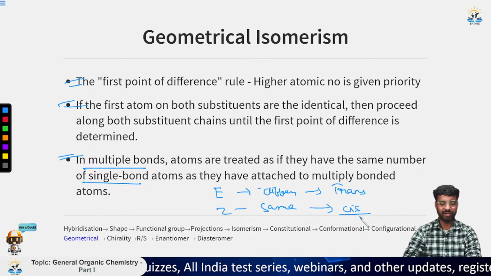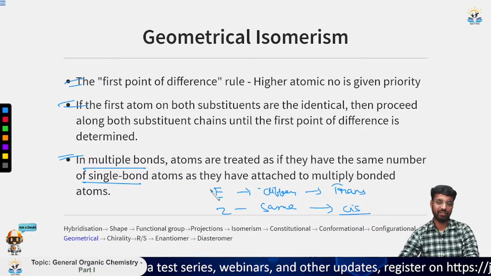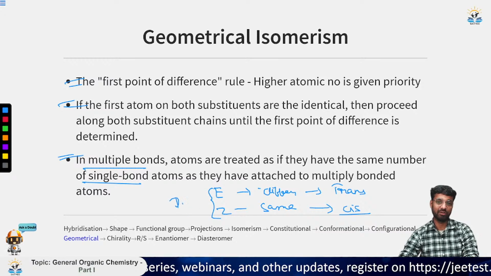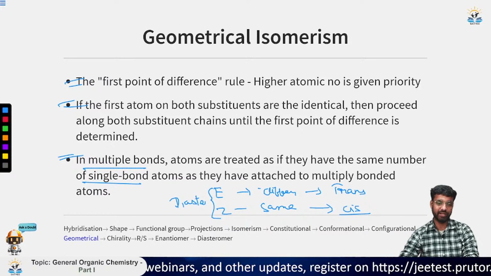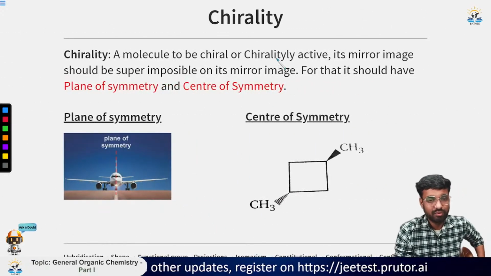Now, if you consider geometrical isomers, they are also diastereomers. That means E and Z are both diastereomers. So just keep this in mind for now. I will later say in detail what diastereomers are and all. Now let us move to chirality.